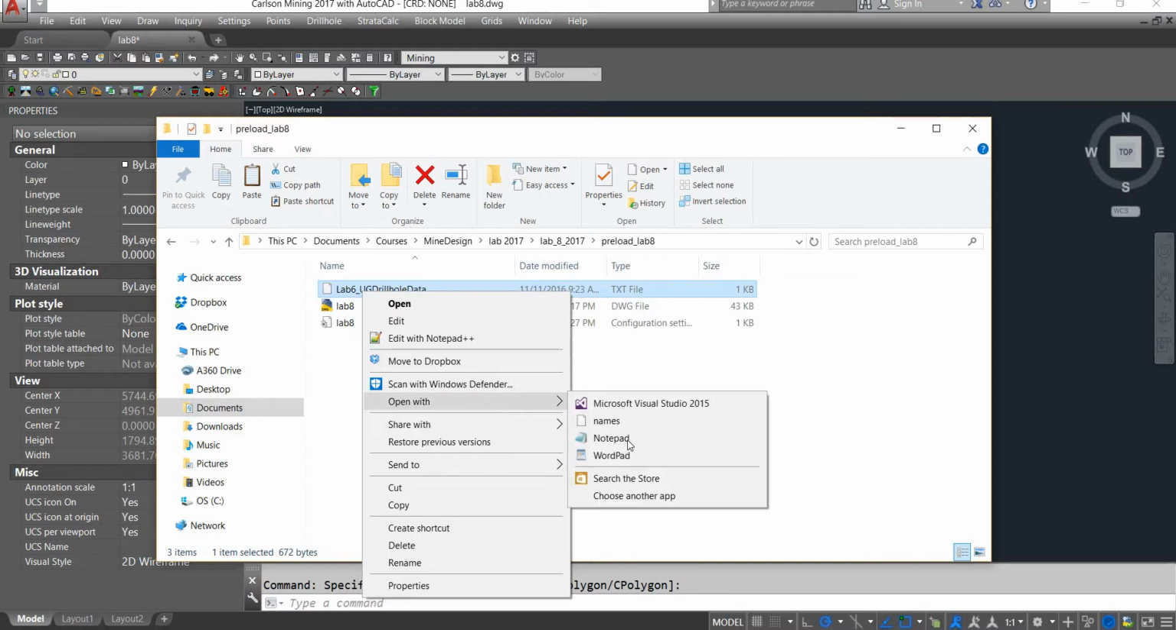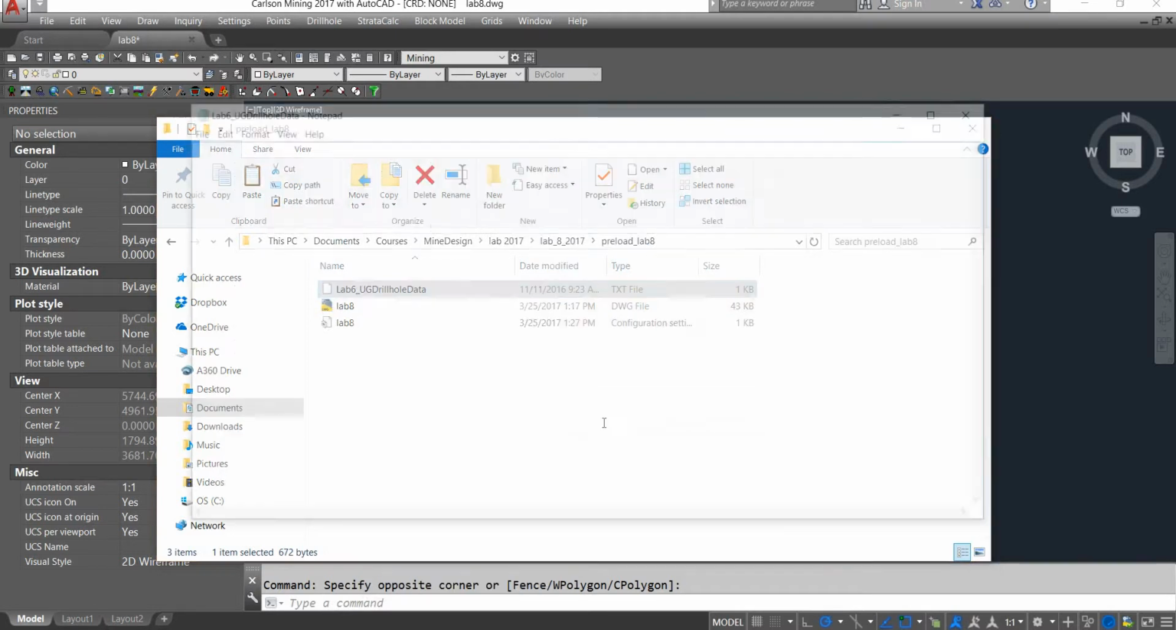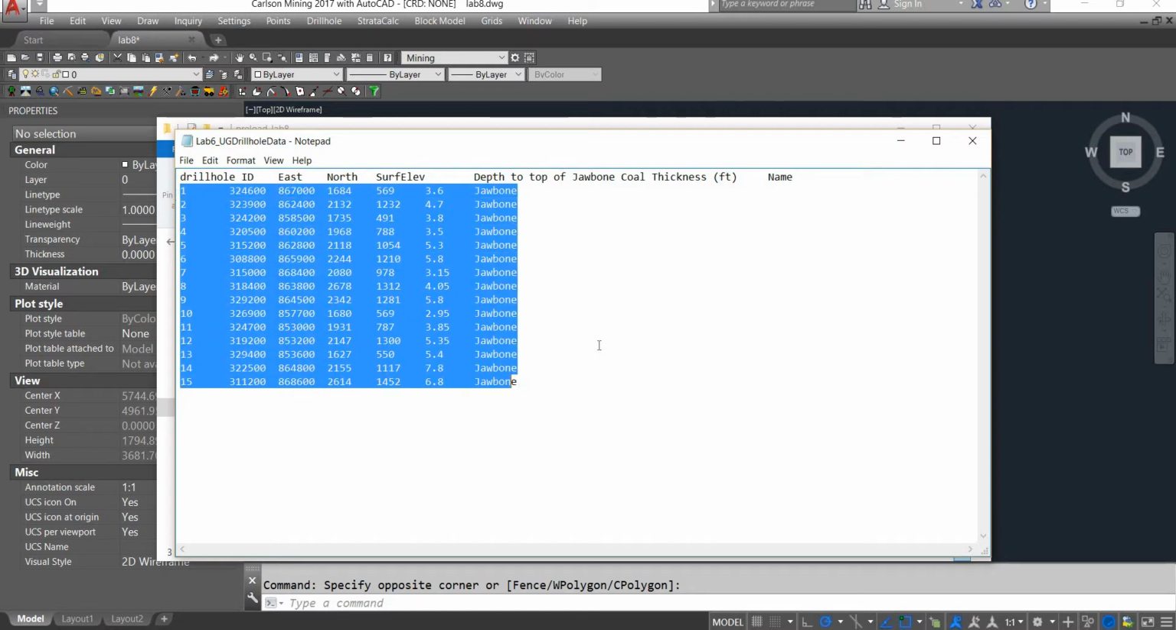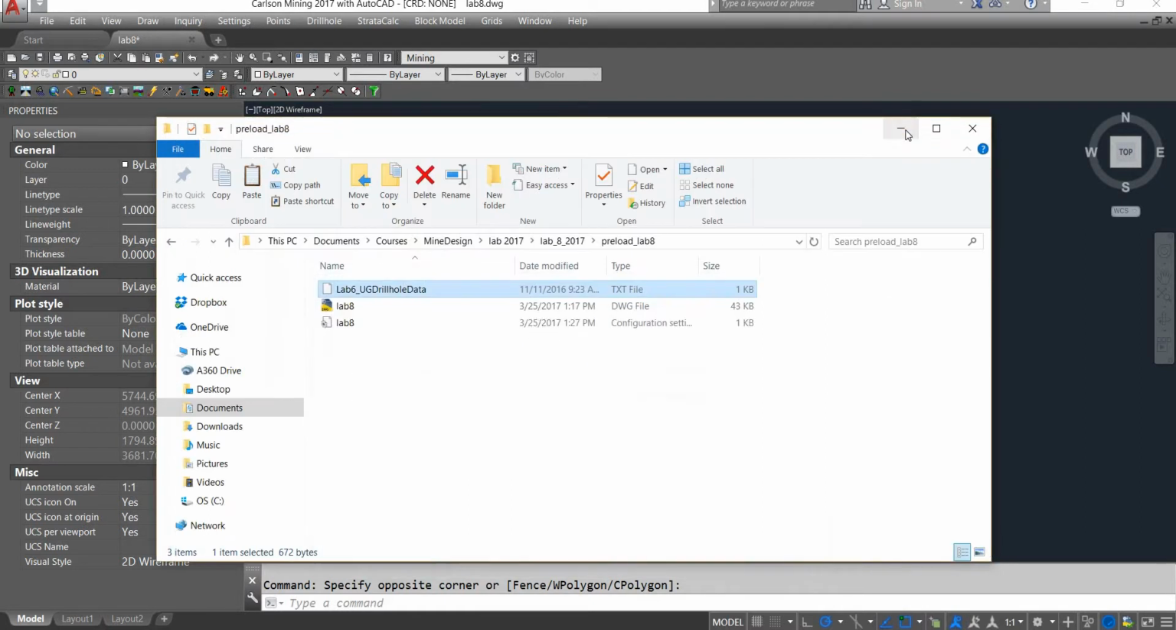You can open it with Notepad, WordPad, or even Notepad++. I open it with Notepad. So we have drill hole ID, easting, northing, surface elevation, depth, coal thickness, and name, and everything is in feet. So we have 15 drill holes. Alright, so minimize or close that.